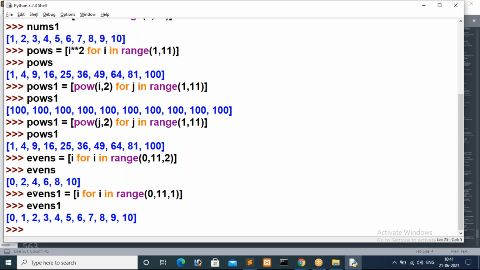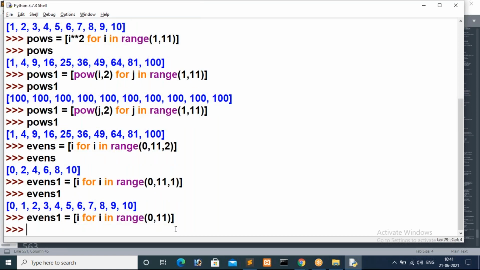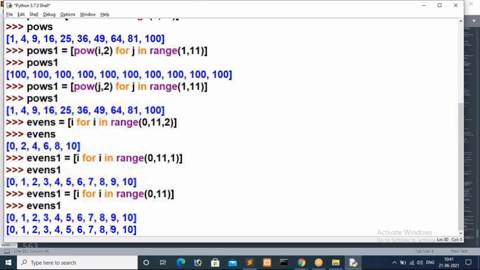So for you, I will alter this one. I'm removing 1 here. Just check it again. Evens is equal to, the same series you are getting, guys. There is no difference between this one and this one. If you specify a step value other than 1, then only you have to go with the third parameter of range. Otherwise, you have to go with this one only.